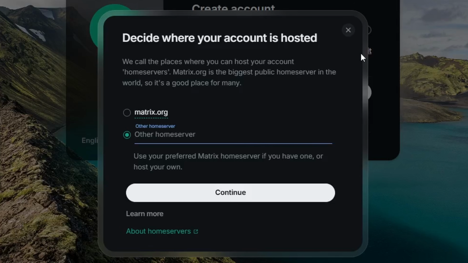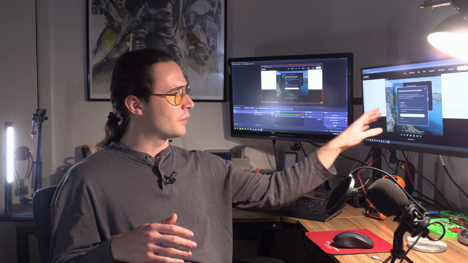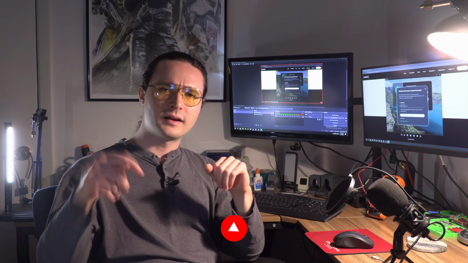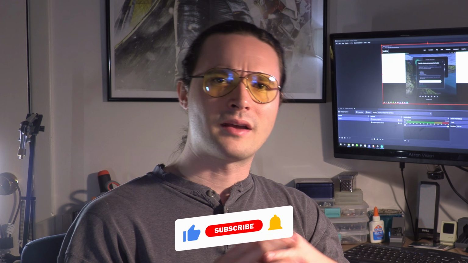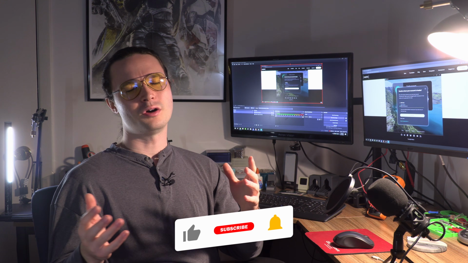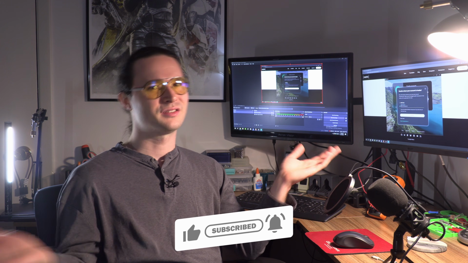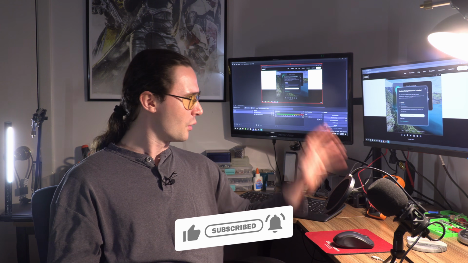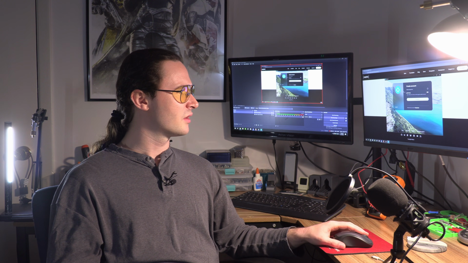However, this is where if you were going to set up your own Matrix instance, you can put in your address right here, which if you're interested, comment down below and we'll see if we can make a video about that, because we're all for home lab, locally hosted type stuff. So let us know down in the comments again, but we're going to avoid this for now. And we're just going to select matrix.org and hit continue.